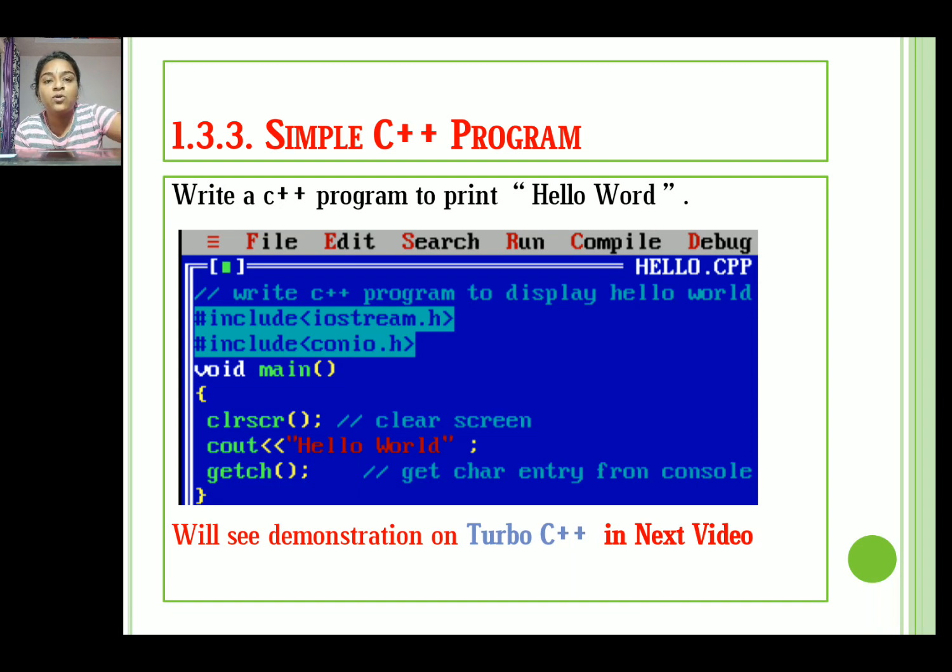In this program we are going to use some console functions, that is clrscr and getch. To use these functions we write #include conio.h. Then write void main, then clrscr to clear the previous screen, then print hello world and getch. The getch is used to get a character entry from the console. We will see demonstrations of some programs on Turbo C++ in the next video.